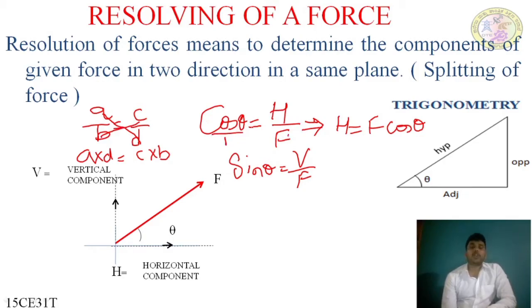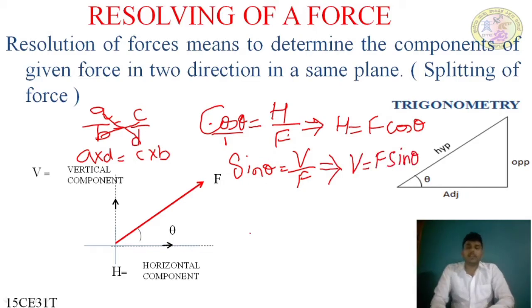F into cos theta, and 1 into H. I have written it in reverse, H equals F cos theta. Same way, vertical V is equal to F sin theta. We have two components. Now horizontal is F cos theta, vertical is F sin theta.